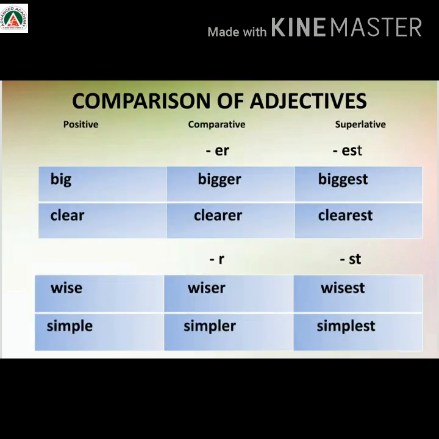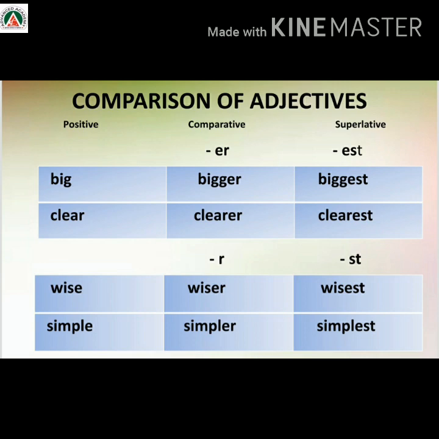Now, let us see how these words are formed. Most comparative forms of the adjectives are formed by adding er to the positive form of the adjective, and most superlative forms of the adjectives are formed by adding est to the positive form of the adjective.